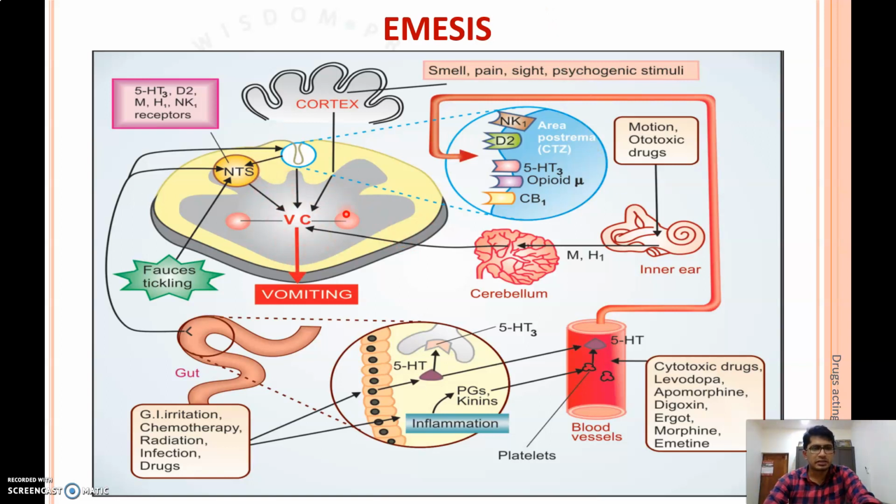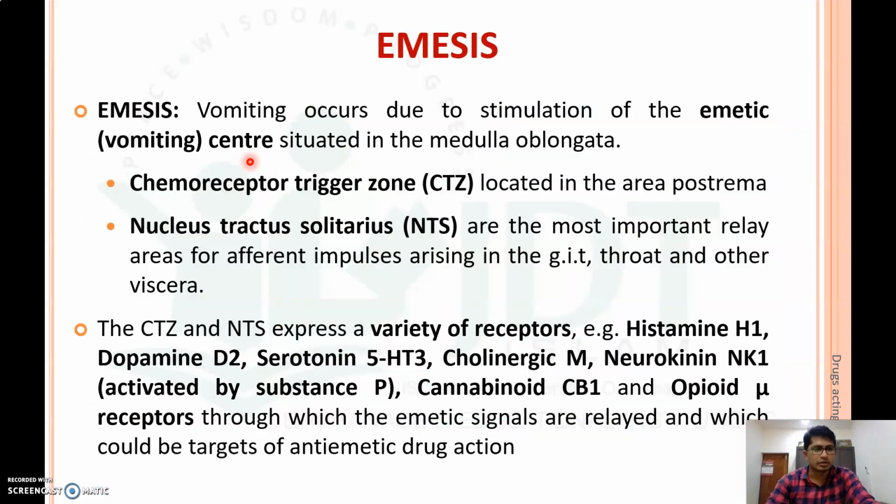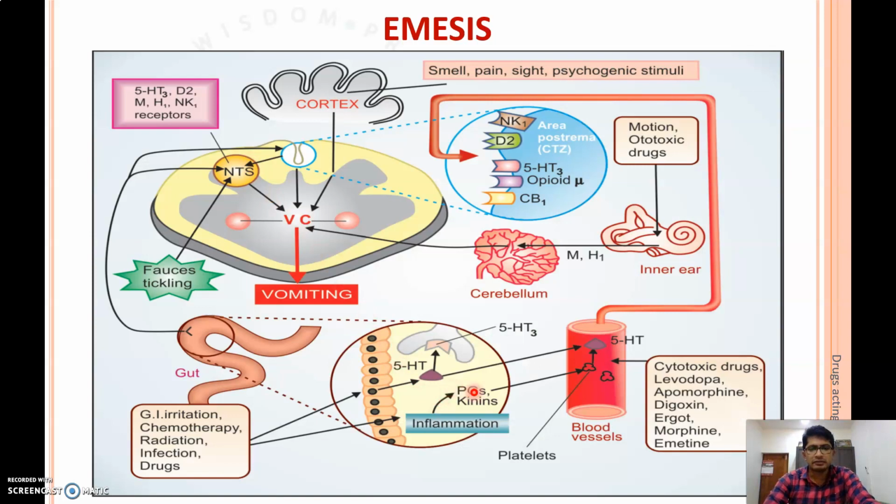The vomiting center is situated in the medulla oblongata, which has two zones, the chemotrigger zone as well as the nucleus tractus solitarius. Irritation, chemotherapy, radiation, infection or the different effects of drugs may cause activation of the nucleus tractus solitarius. Or different mediators like 5-HT, histamine, opioid and cannabinoid receptors can also activate the chemotrigger zone to activate the vomiting center in the medulla oblongata.